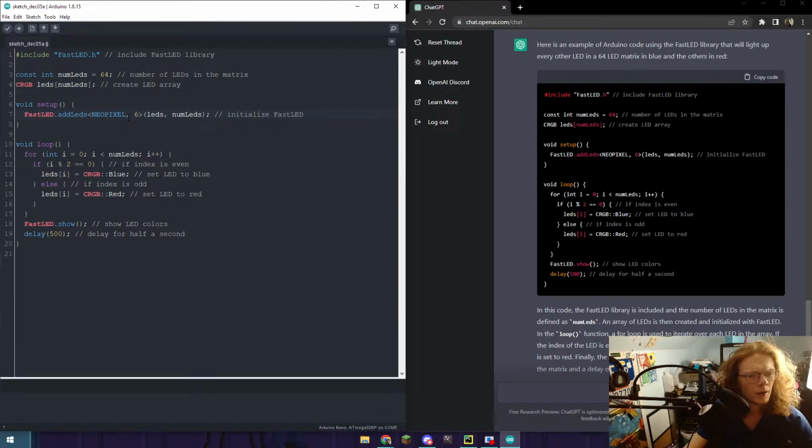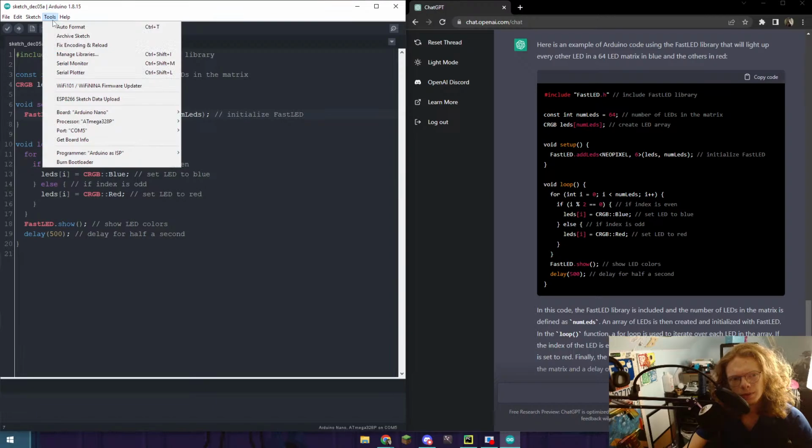Not 100% sure what's happening here. Maybe it's just the variation of the NeoPixel. Well, this looks right. I'll just save this as ChatGPT. Yep.